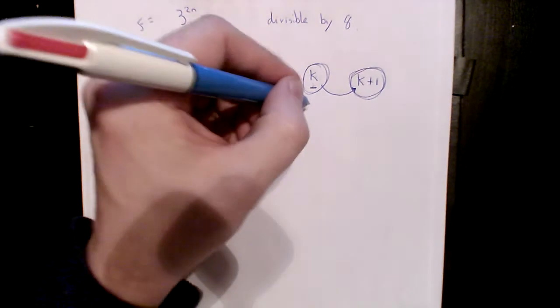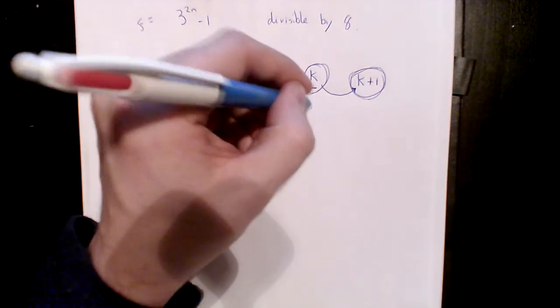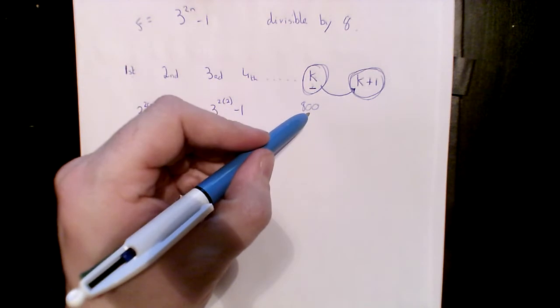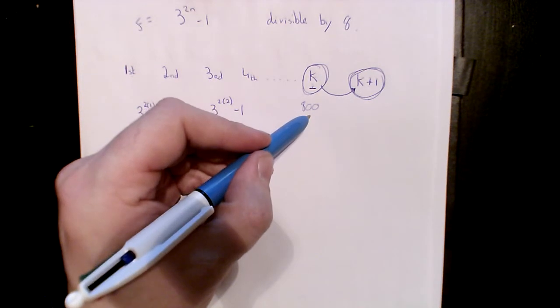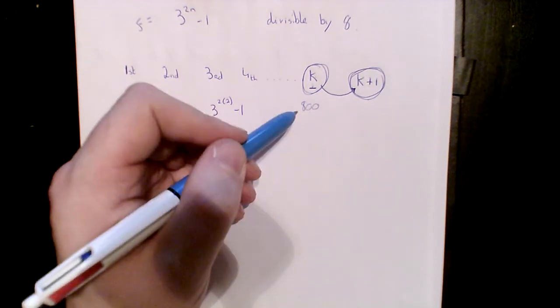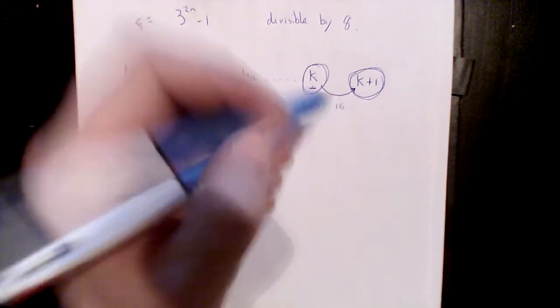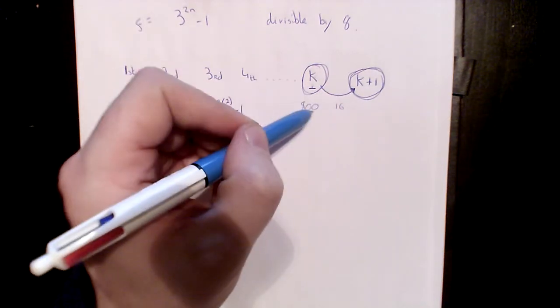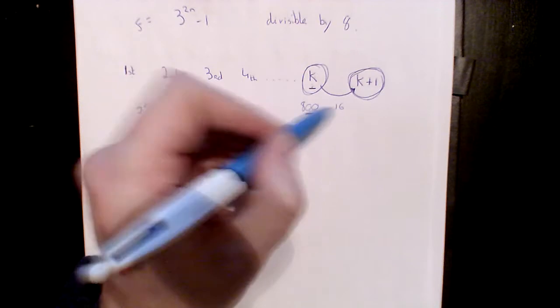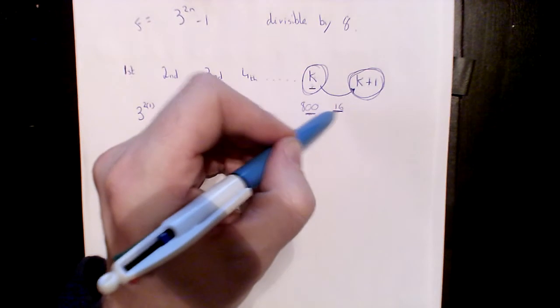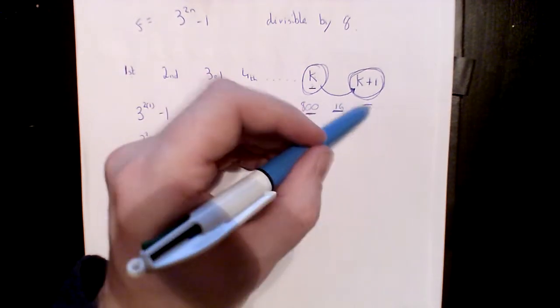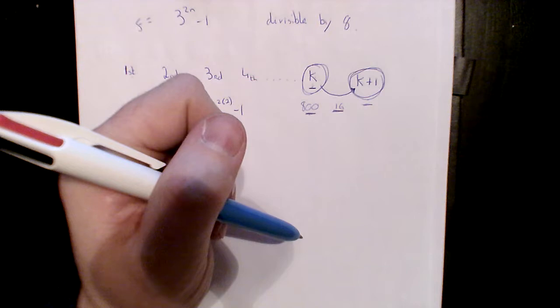So for instance, let's just say this was 800. I'm presuming it's divisible by 8, which it is. Now if the difference between these two was 16, well, I know this is divisible by 8, therefore this also has to be divisible by 8. So that's the way I'm approaching this question.